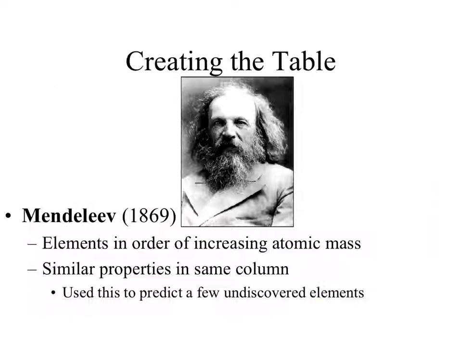We want to give much love and respect to Dmitry Mendeleev. This amazing young Russian man who had a wicked beard was one of the founding fathers of the periodic table. The reason he gets credit is that he started putting elements in order by atomic mass. We didn't really know about protons yet, or about atomic number, so he put them in order by atomic mass, but he also put them in columns with similar chemical properties.